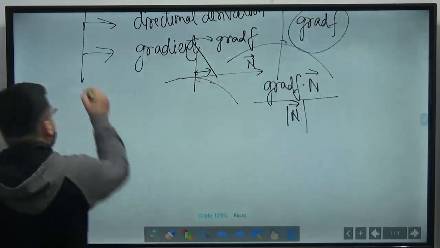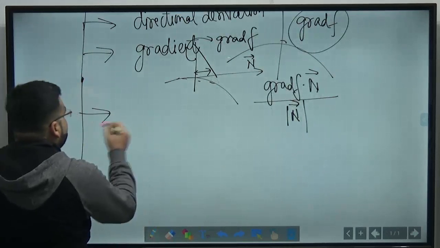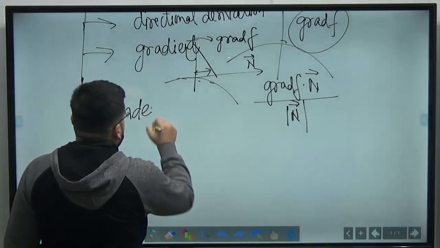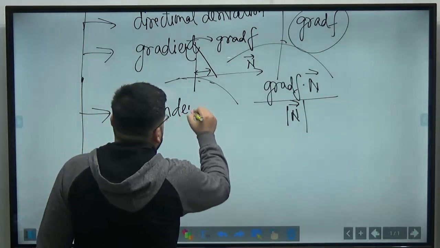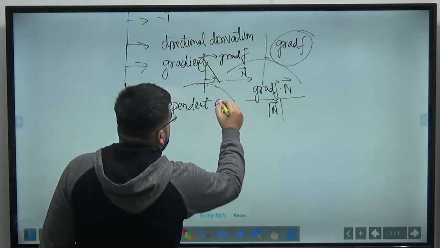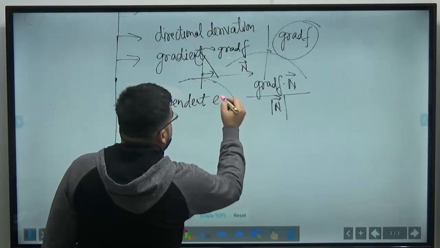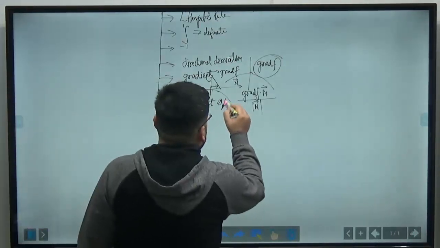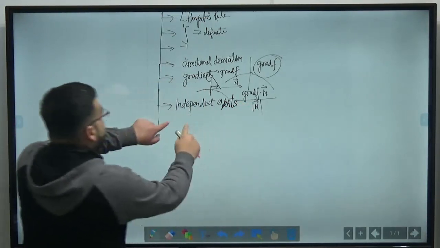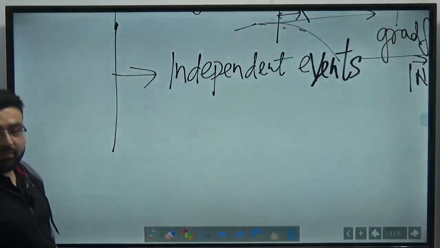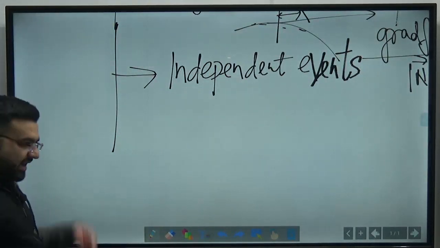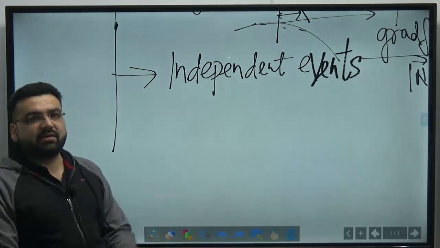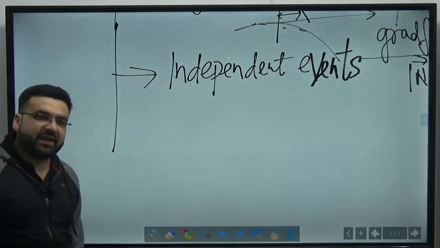Now, there is one more sequence: questions from independent events have been asked in all the shifts. One dice is rolled 2 times or 3 times or whatever, and one other dice is rolled, right? So what is the probability that the sum is this? These very easy questions have been asked, right?